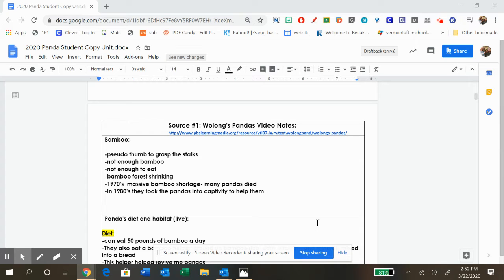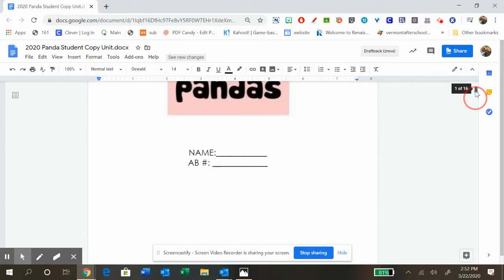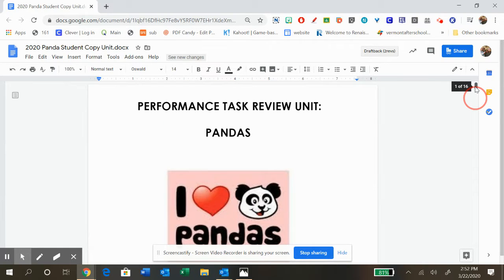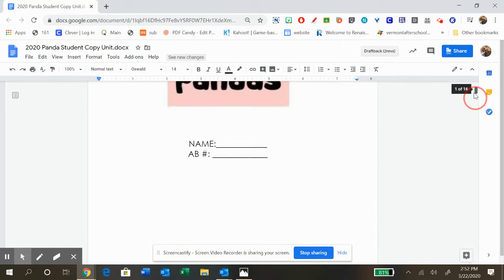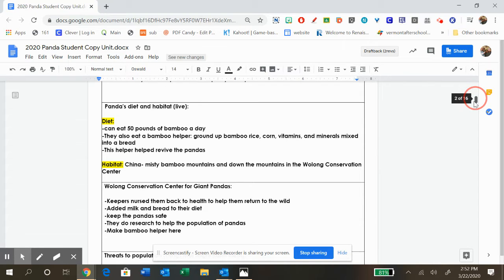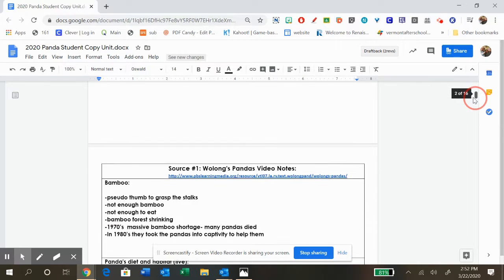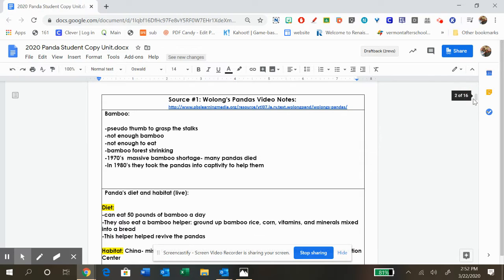Hi guys, happy Tuesday. All right, so if you've been following along, we are on day 2 of this Panda performance task. And yesterday you should have watched the video several times and come up with your own notes on Wulong's pandas and have that available.